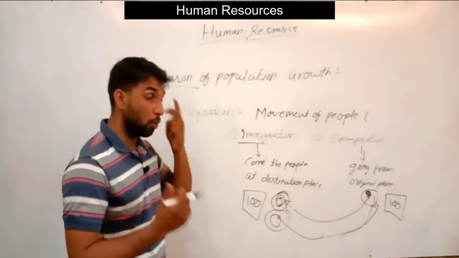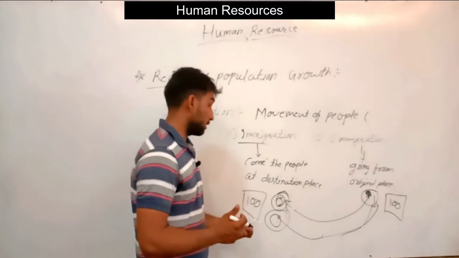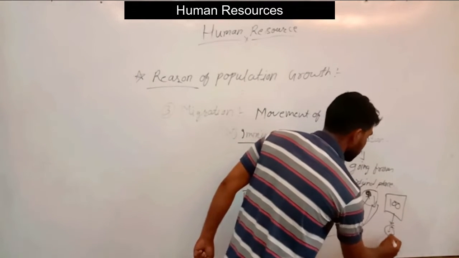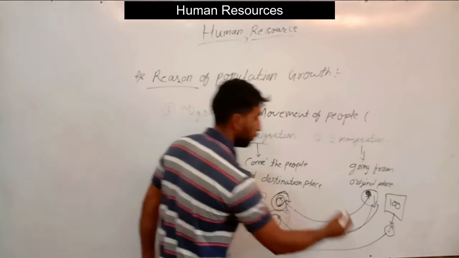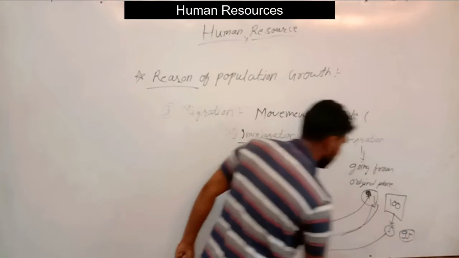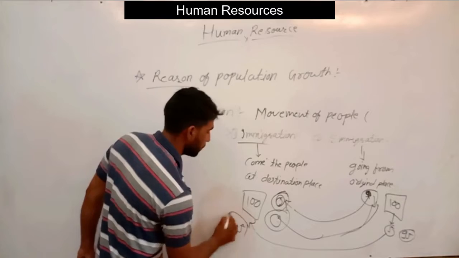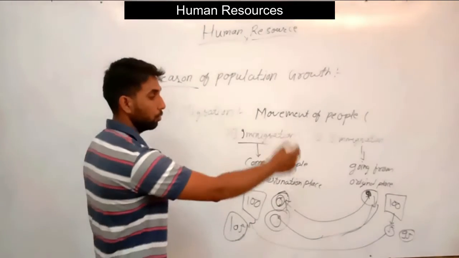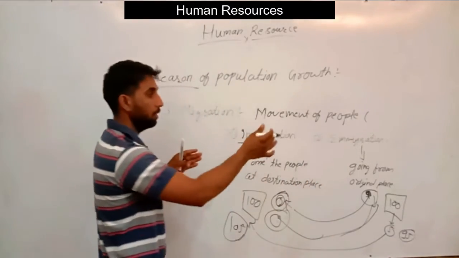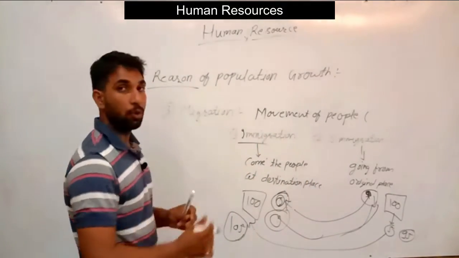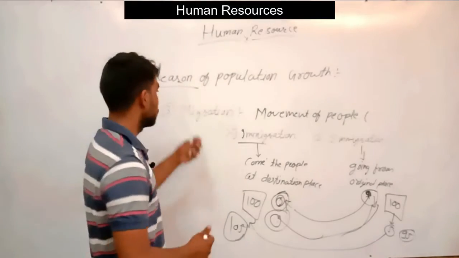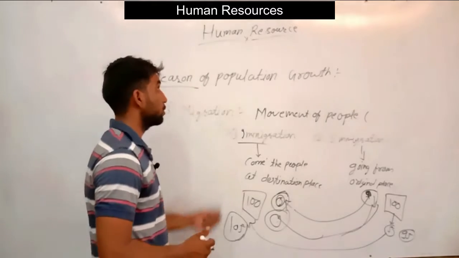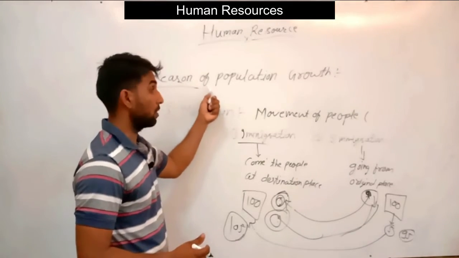To get new job opportunities or to seek knowledge, 5 persons come here. So it will be 95 or 105. So the population changes due to emigration and immigration; both are a cause of population change. Migration, the movement of people from one place to another, is also a reason for population growth.